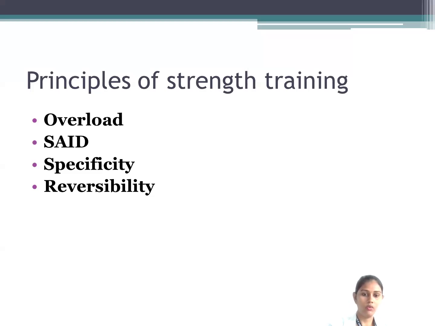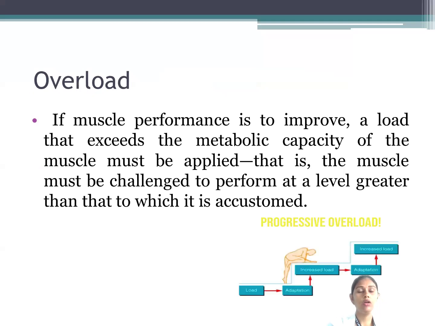So when we talk about the overload principle, it is basically an increase or improvement in the performance of a muscle, or that particular load will increase the metabolic capacity of the muscle. Whenever we apply a particular amount of load to the muscle, that muscle will adapt to that amount of load. Then eventually, once we reach that adaptation point, we need to increase the load again. This increase in load will again lead to adaptation after some time. So this cycle of increasing load and adaptation goes on.